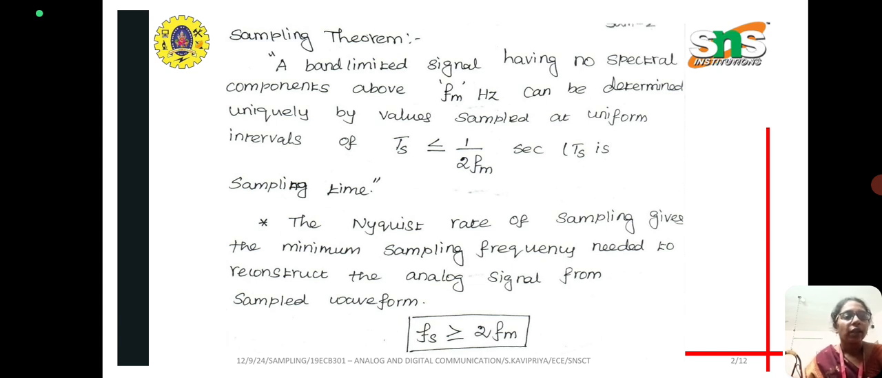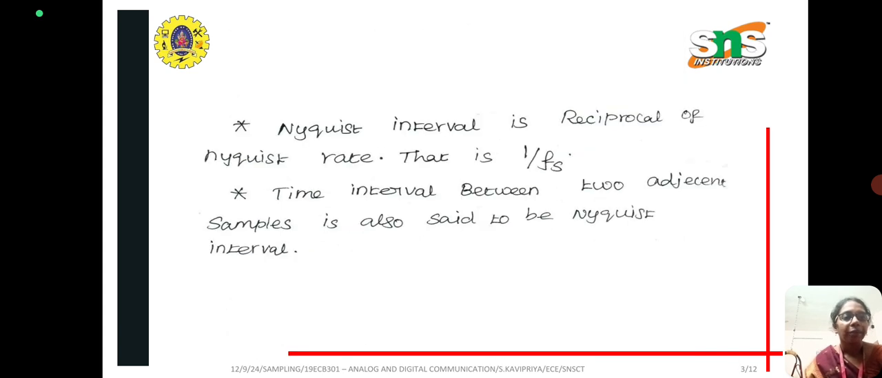The Nyquist rate of sampling gives the minimum sampling frequency needed to reconstruct the analog signal from the sampled waveform. So sampling frequency should be greater than or equal to twice the maximum frequency content of the signal. This is the Nyquist criteria. The Nyquist interval is the reciprocal of the Nyquist rate, which is nothing but 1 by Fs. Nyquist interval is the time interval between two adjacent samples.